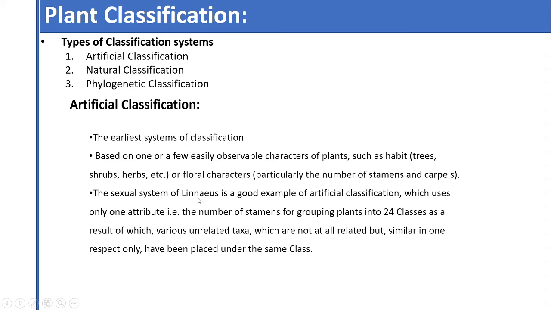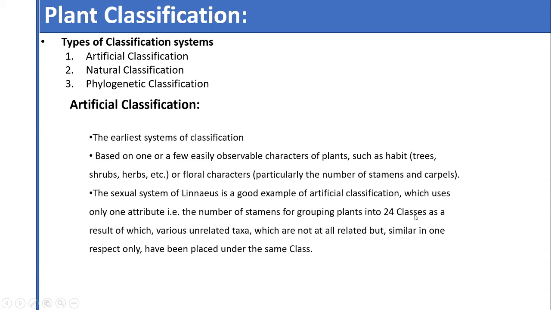So Linnaeus system is a very good example of artificial classification. It was the first classification system published full-fledged, including all the plants known at that time, classified into 24 classes.